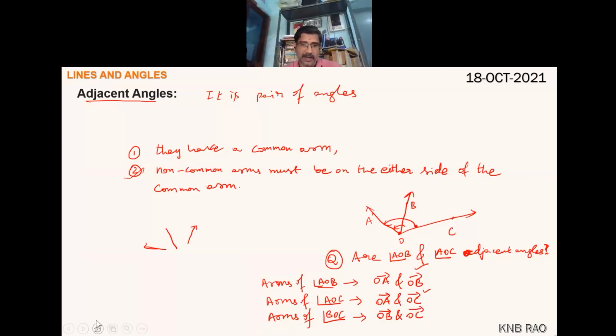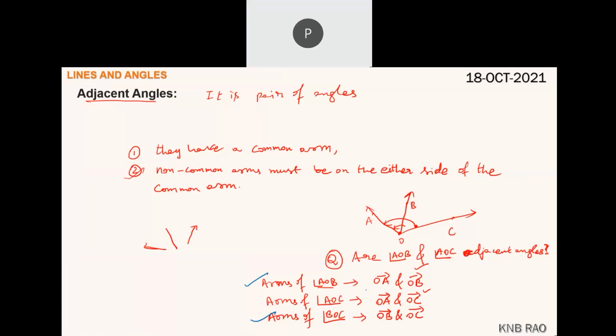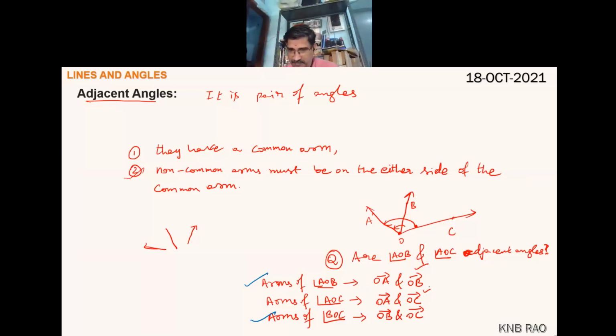Now, watch here. Angle AOB and angle BOC are adjacent angles because their common arm is OB, and non-common arms are OA and OC on the opposite sides of the common arm.